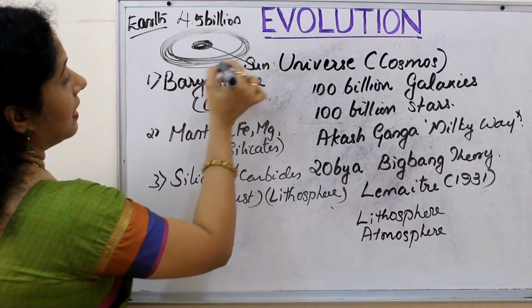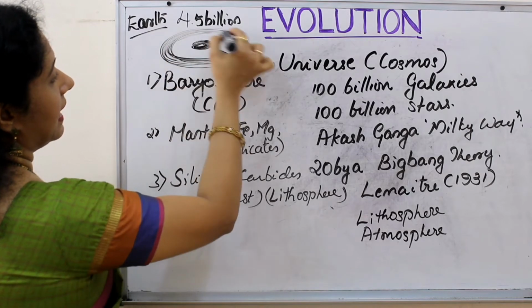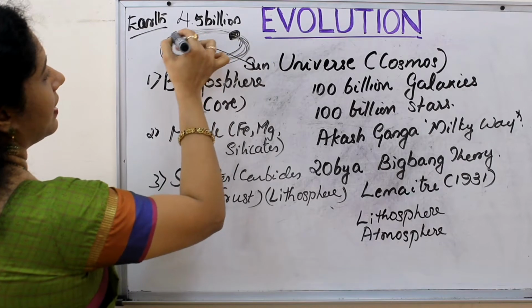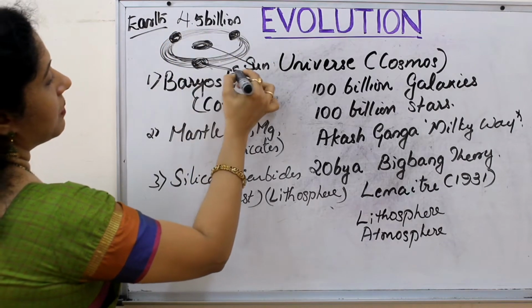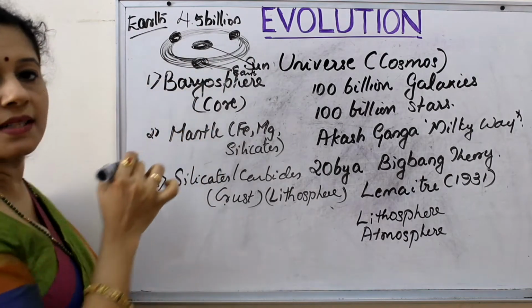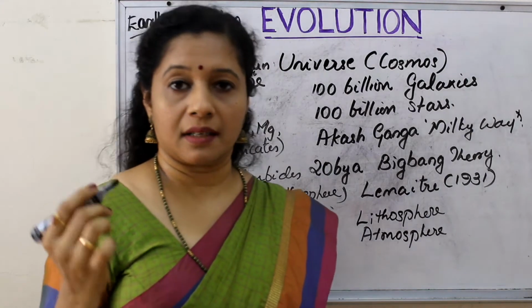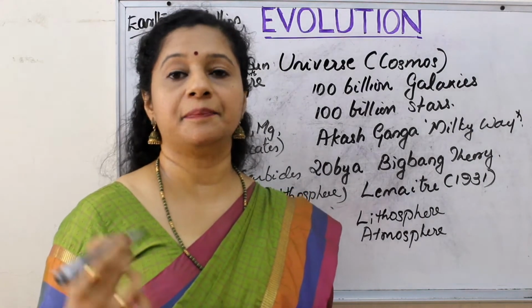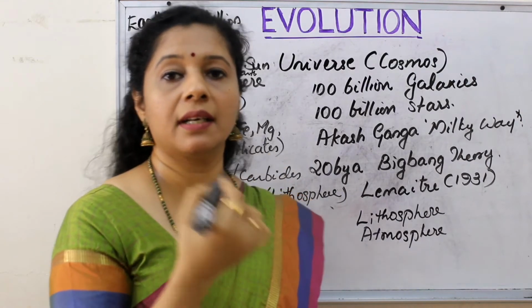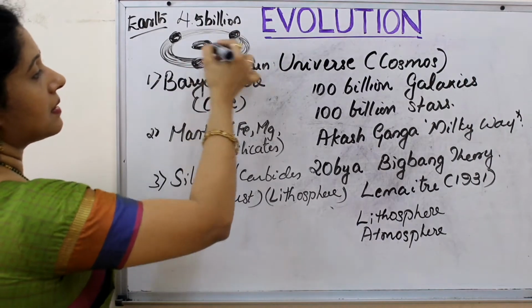Then later all these particles, again spinning, slowly started condensing at different regions, forming planets. Suppose this is Earth. Like this, many planets formed. Along with planets, what else formed? The comets, the satellites and the asteroids also formed. So they all started taking a particular orbit in which they could revolve around the sun.